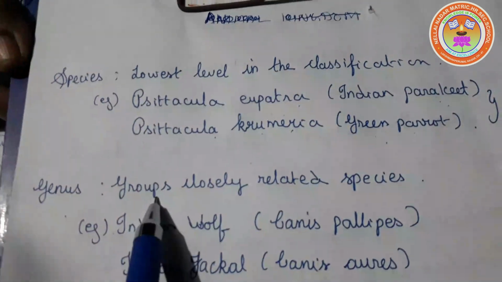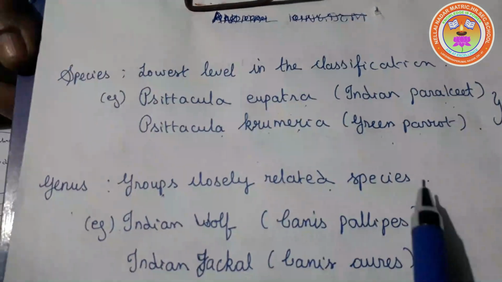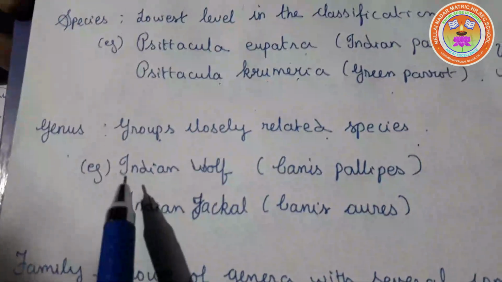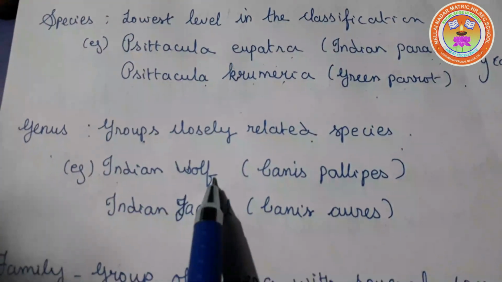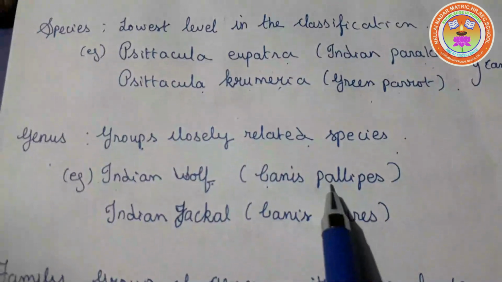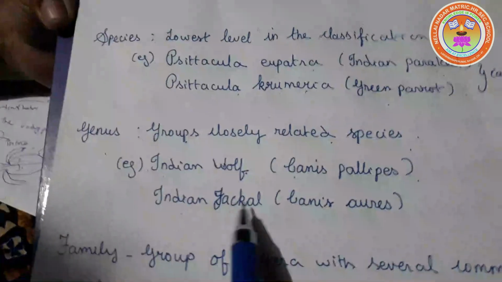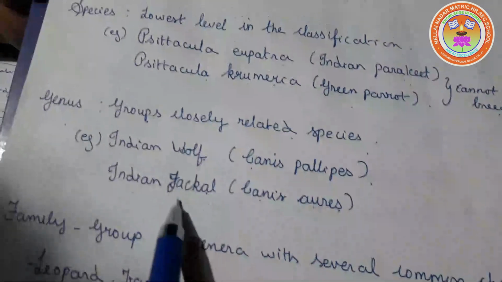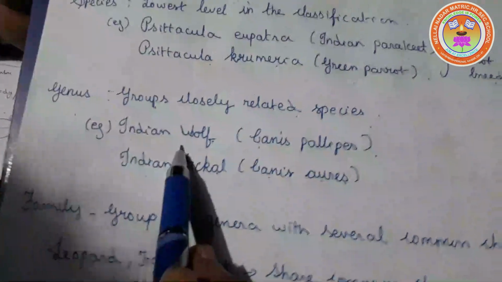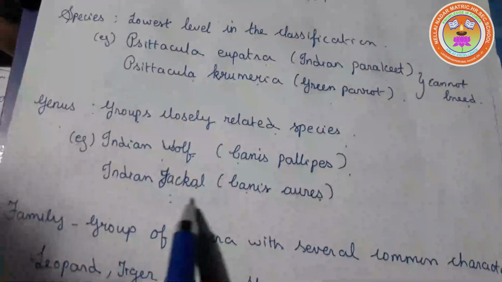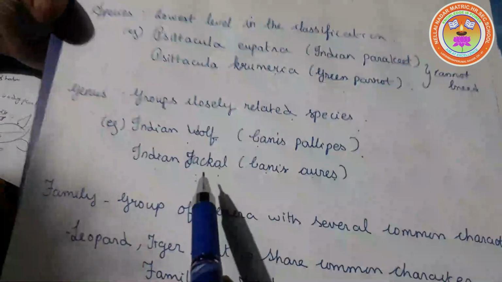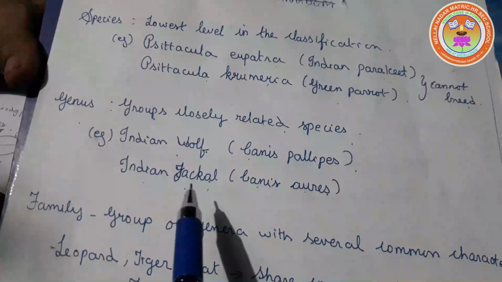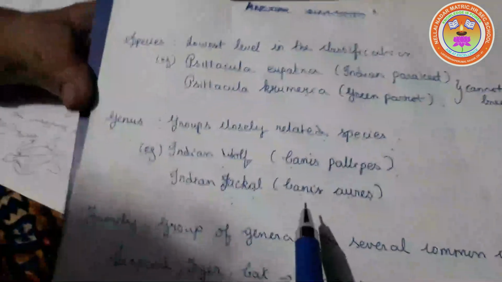The next one is genus. Genus is a group of closely related species. Example, Indian wolf, that is Canis pallipes, and Indian jackal, Canis aureus. These two, that is wolf and jackal, in appearance they look the same. So they are placed in the same genus.